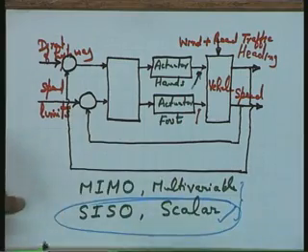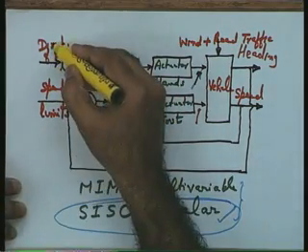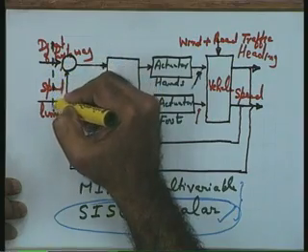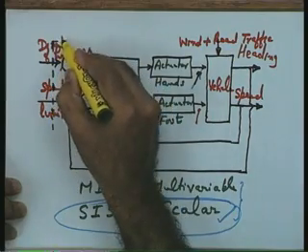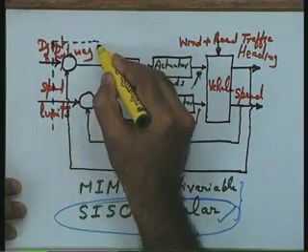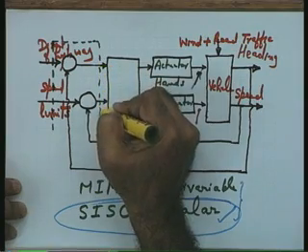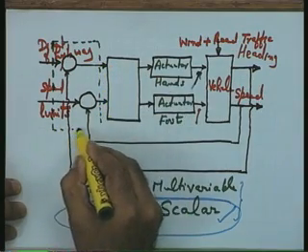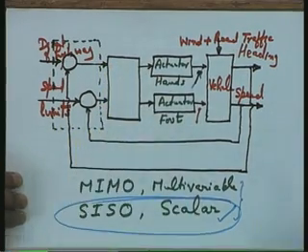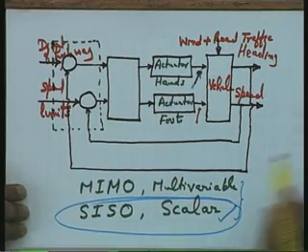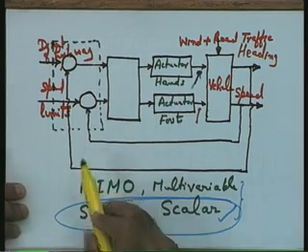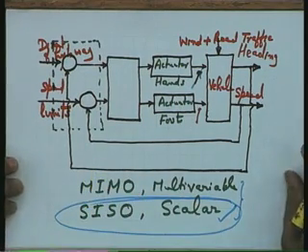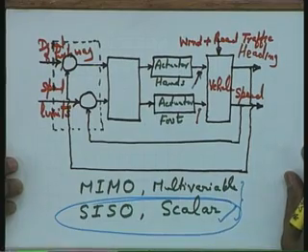So, in this case the error detector we have to identify. The error detector is here because this circle as a schematic has been taken as an error detector. Well, we do not have a hardware error detector in this example. Eyes of the driver are going to act as an error detector in this particular case.